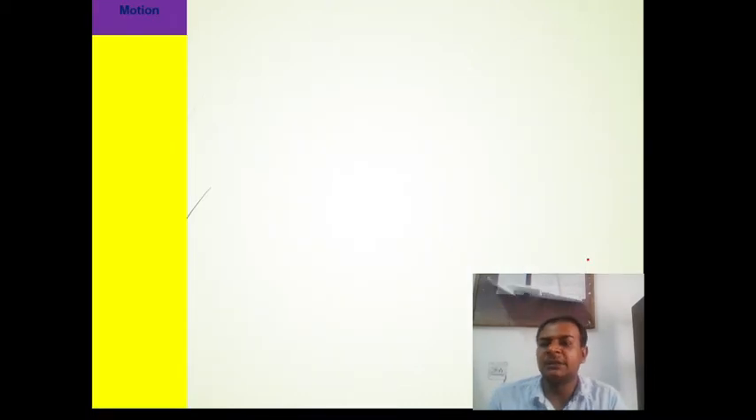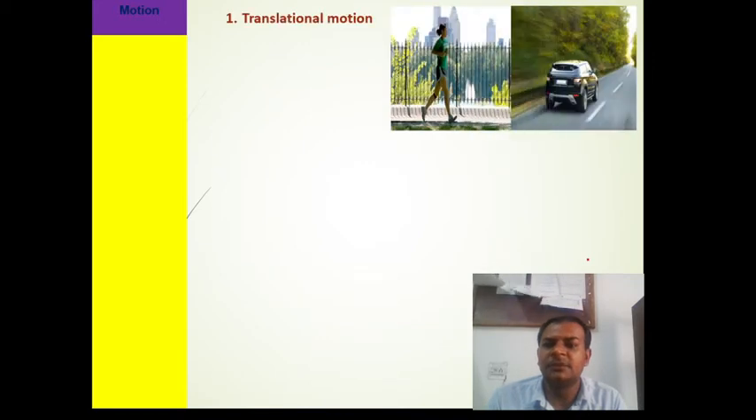Now we start with motion. What is motion? Generally in our daily life we see three types of motion. The first one is translational motion. It means a person is going on a road, you are walking on a road, or you are driving a bike or a car. So they are moving in translational motion.